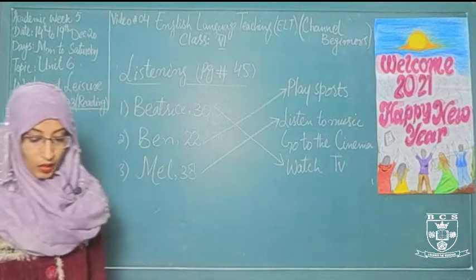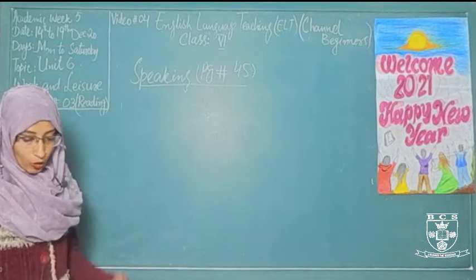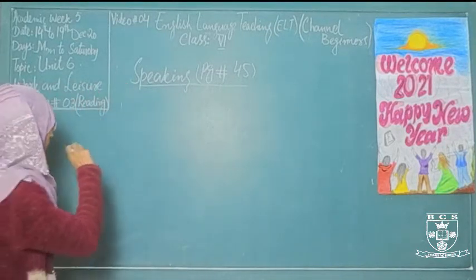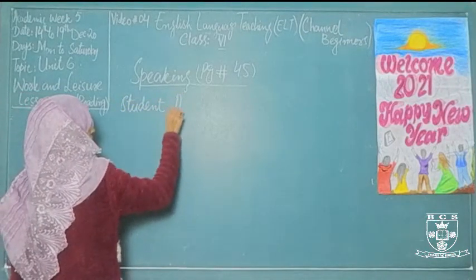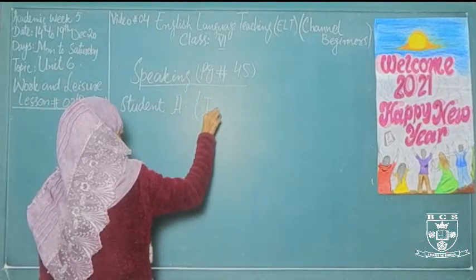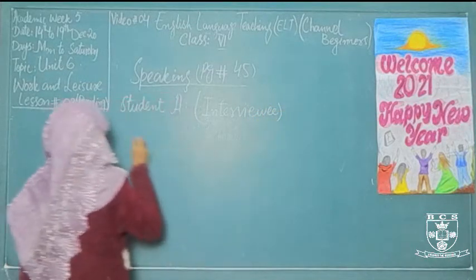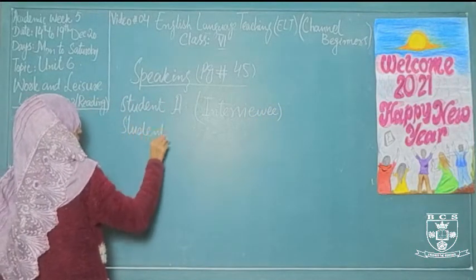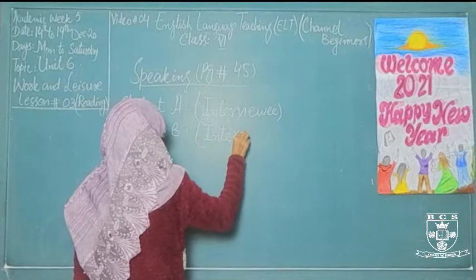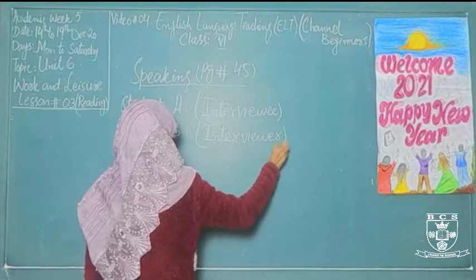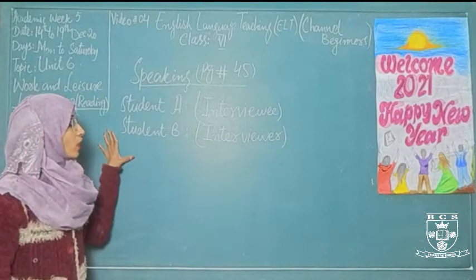Now come to the speaking. What will you do in this speaking on page number 45? Speaking. There is a pair or group activity between the two students.